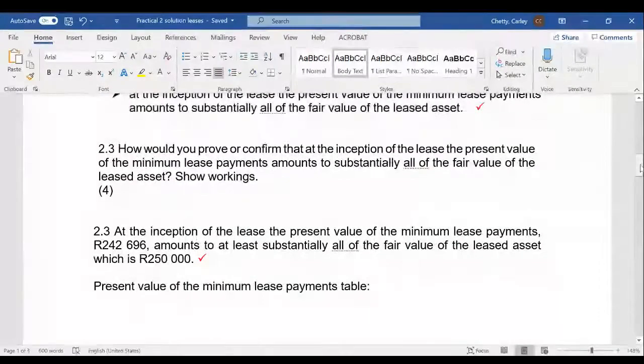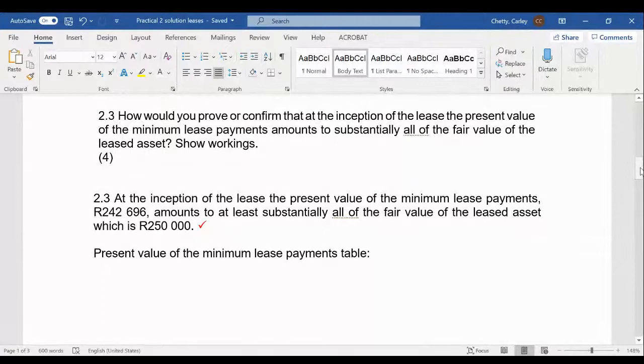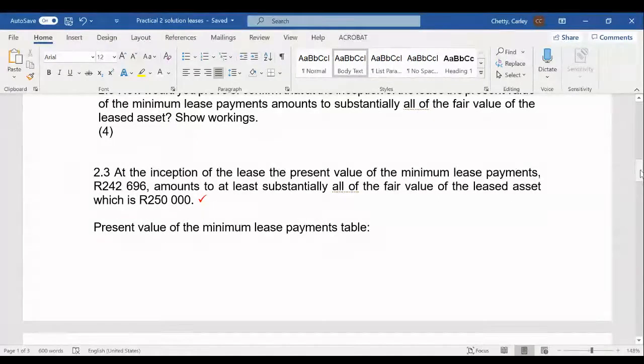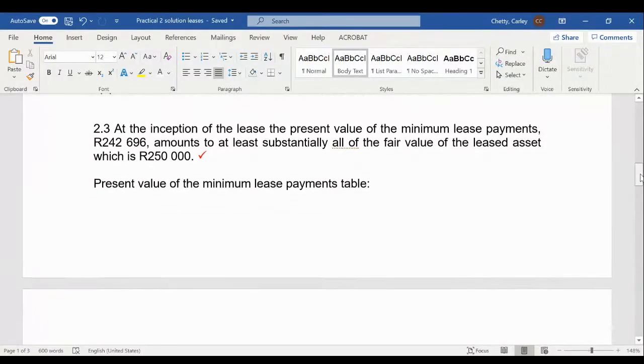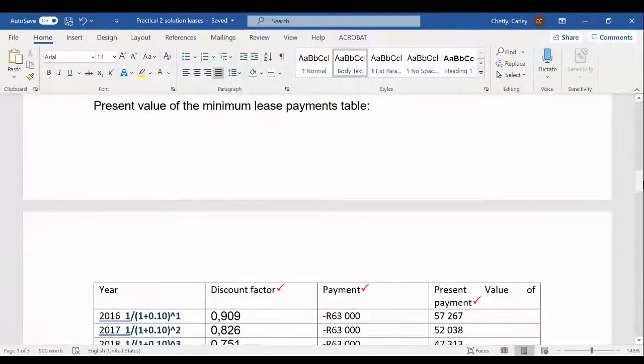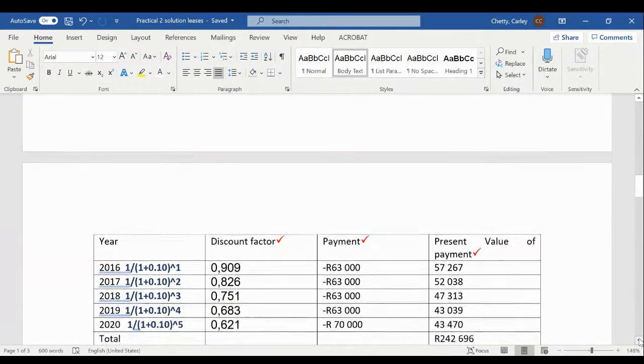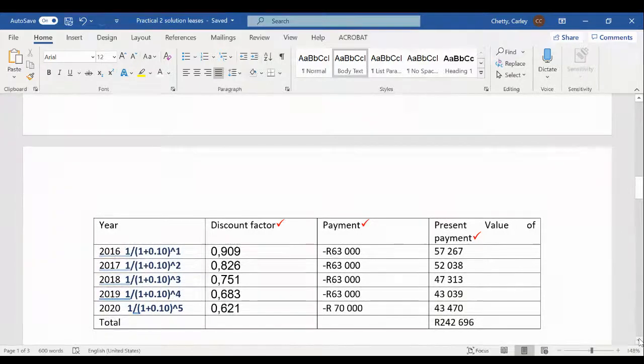Okay, so let's have a look at the calculation for the present value of the minimum lease payments. We want to determine what is the amount of the present value of the minimum lease payments, and we need to compare that amount to the fair value of the assets. So what does this big phrase mean? It sounds very scary. Present value of minimum lease payments.